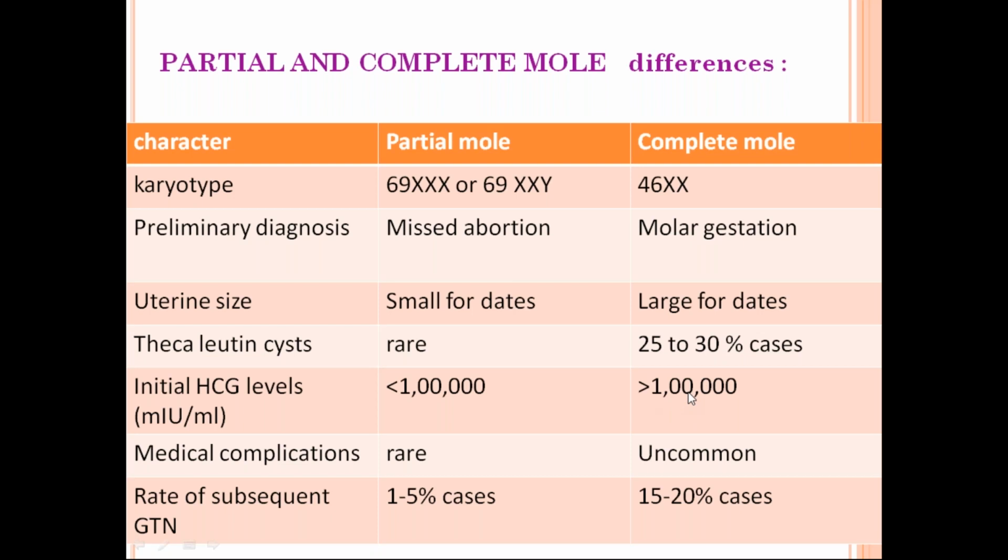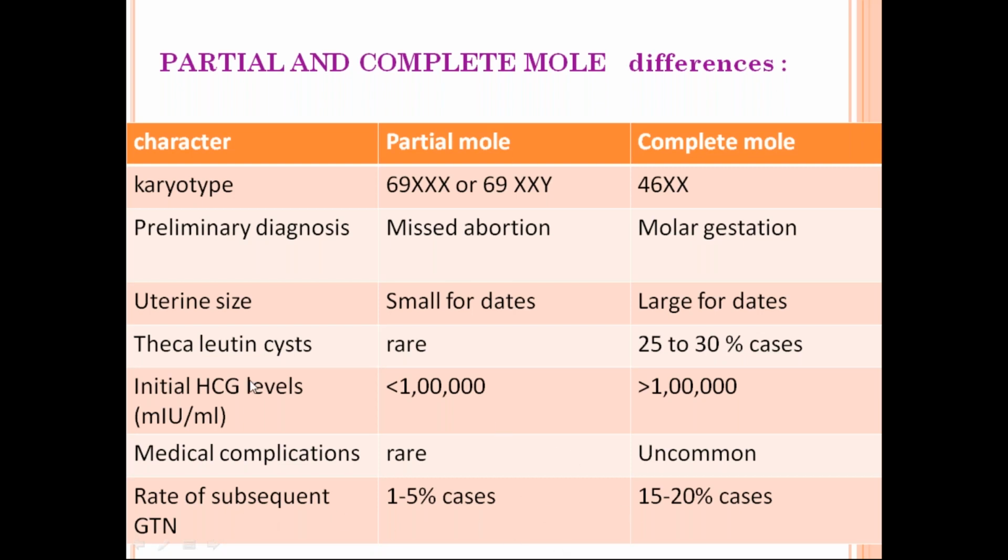The medical complications. So all these are medical complications which are more usually in case of a complete mole, very rare in case of a partial mole. And the rate of subsequent GTN. So what does that mean?